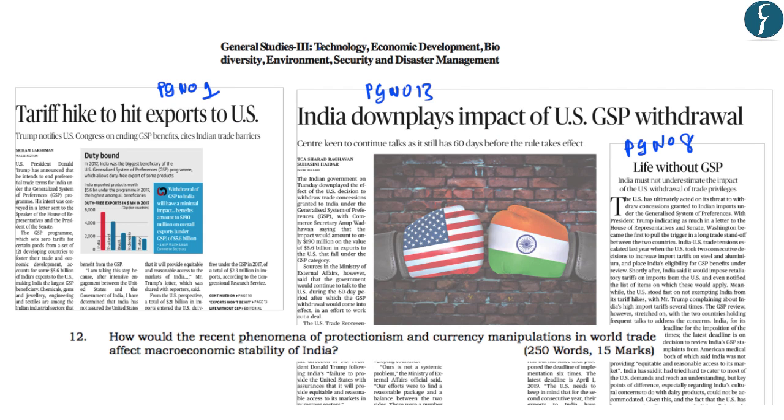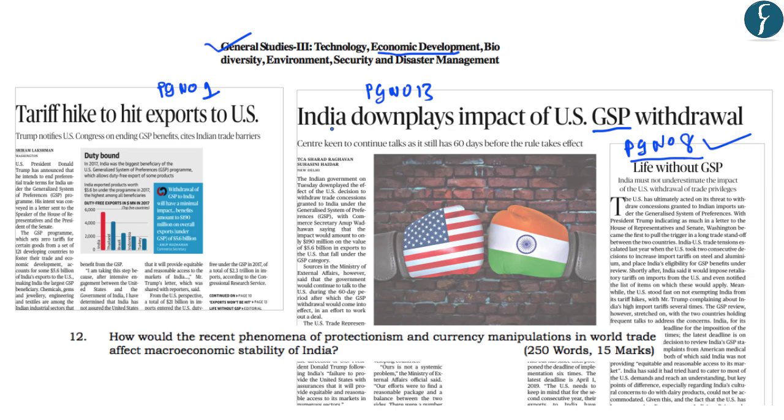Now in today's newspaper, there are three news articles related to the United States of America's decision of withdrawing the Generalized System of Preferences. Also on page number 8, there is an editorial which is related to the likely impact of the Generalized System of Preferences withdrawal by the US. So this becomes an important part for us from the General Studies paper 3 under the topic Economic Development.